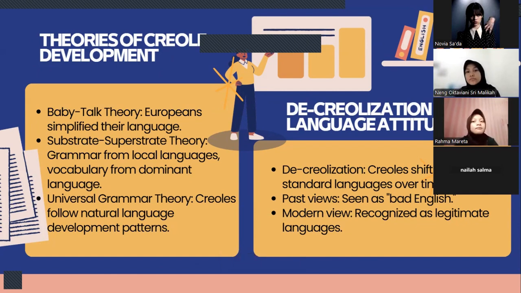Over time, some creoles become more like the dominant language, a process called decreolization. For example, in some Caribbean countries, Jamaican patois is becoming more similar to standard English due to education and media influence. In the past, creoles were seen as incorrect or broken languages, but today they are recognized as rich, complex languages that reflect history and culture.